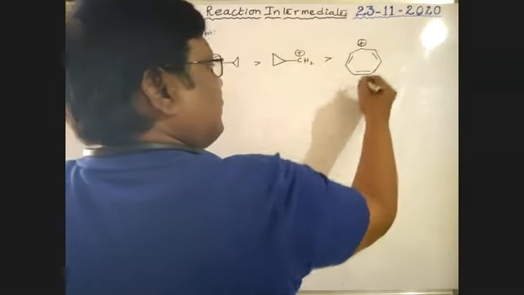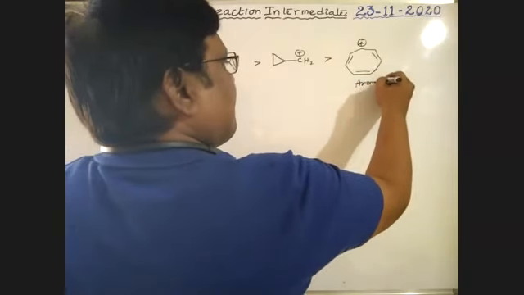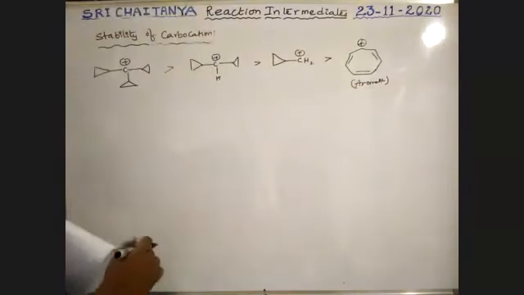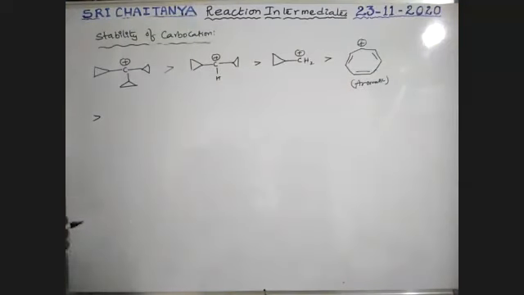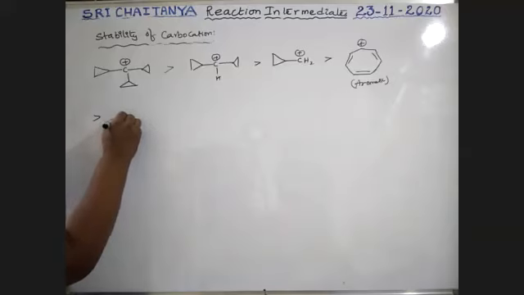Propylium ion, boys, it is aromatic. Propylium, which is greater than three benzene rings.